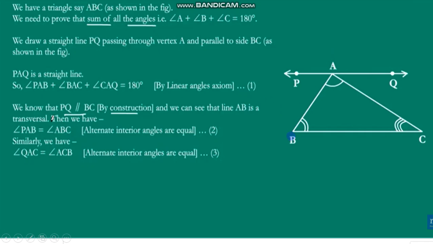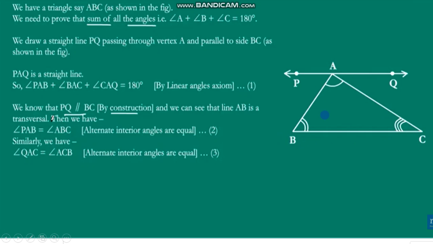Using the property of parallel lines with a transversal, angle PAB is equal to angle ABC.